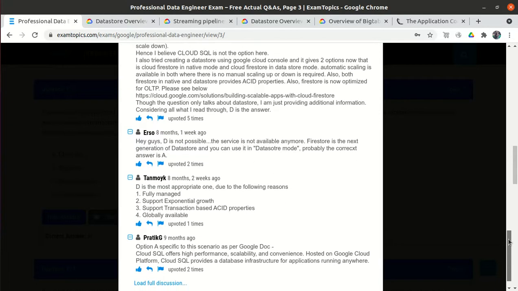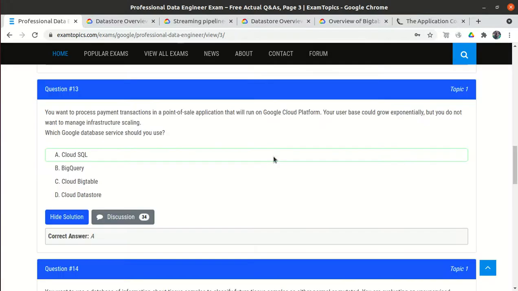Even as per me, Cloud Data Store is the best option. But still it is confusing between option A and option D. If this question came in front of me, I will definitely go with Cloud Data Store. So now it's up to you whether you want to go with Cloud SQL or Cloud Data Store.